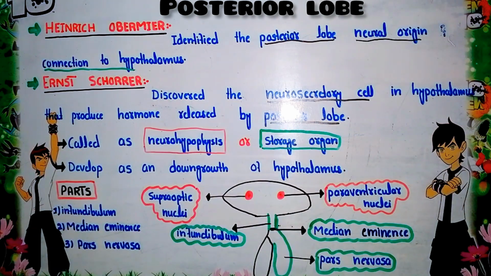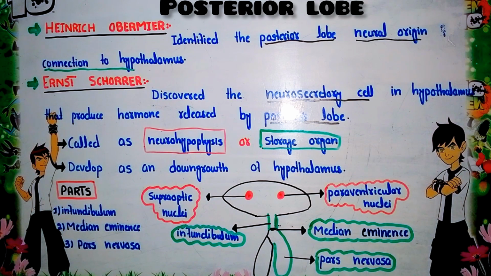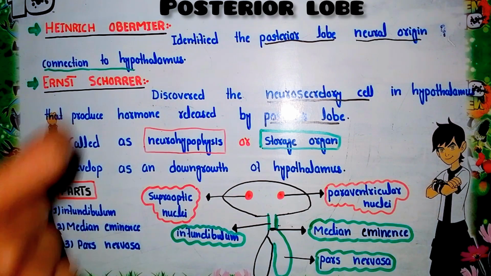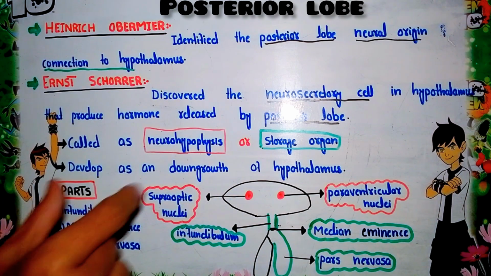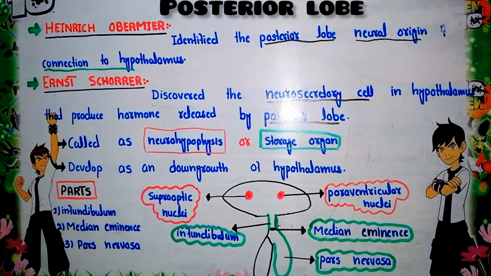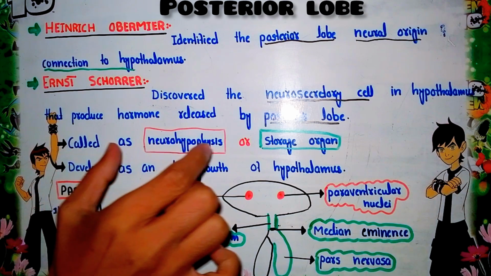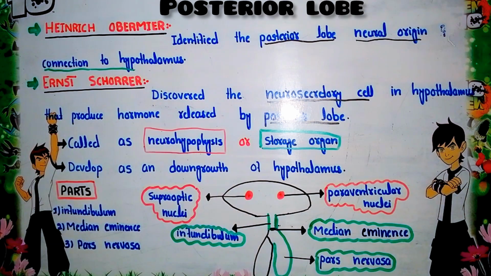Now let us discuss why this posterior lobe is called the neurohypophysis. It is called the neurohypophysis because it actually originates from the hypothalamus, which is part of the nervous system. So that's why the posterior lobe of the pituitary gland is called the neurohypophysis.